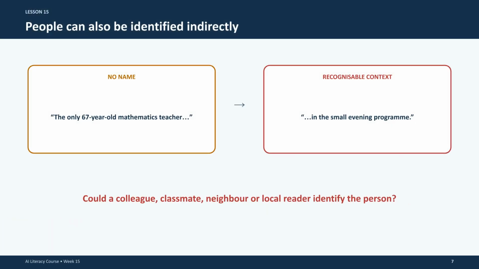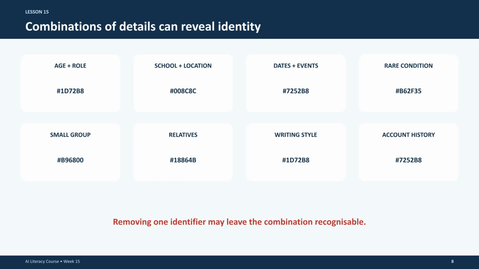However, identification can also be indirect. A description of a person's age, role, or unique circumstances within a specific group can be just as identifying as a name. Many combinations of details, such as school location, dates, events, or membership in a small group, can reveal identity. If you are uncertain about whether a combination is recognizable, treat it as personal data.